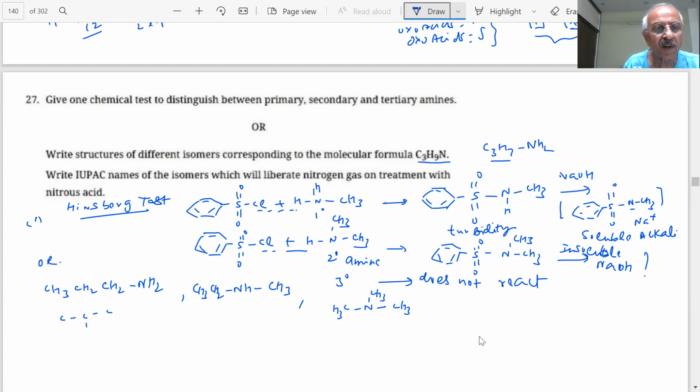CH3, CH, CH3, NH2. Which will liberate nitrogen gas on treatment with nitrous acid? Propane 1 amine and propane 2 amine will liberate nitrogen gas.